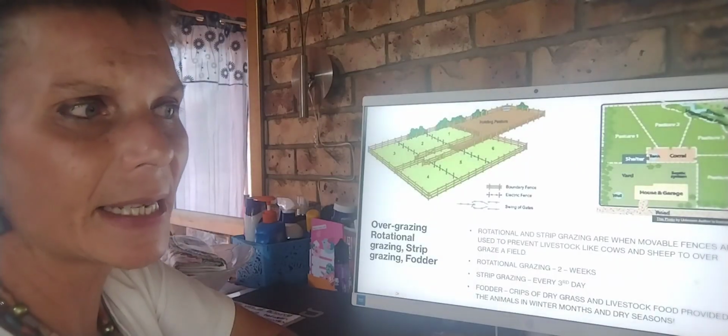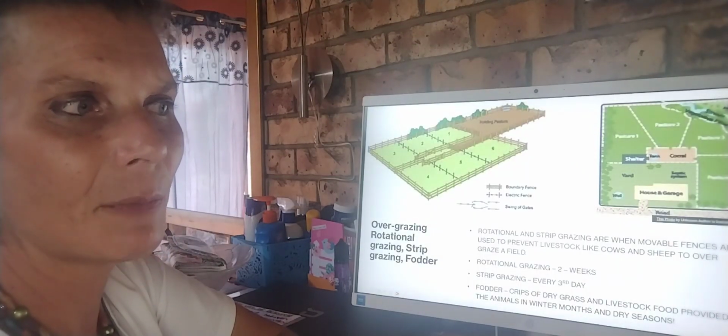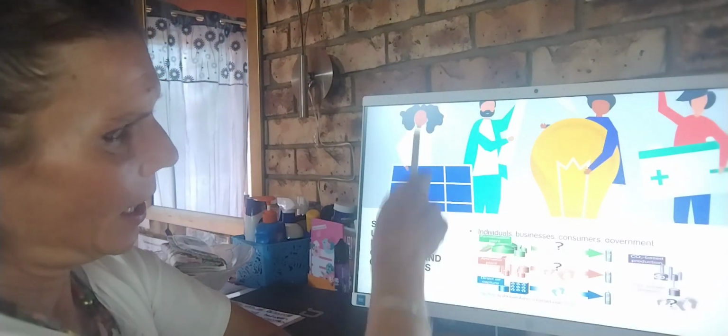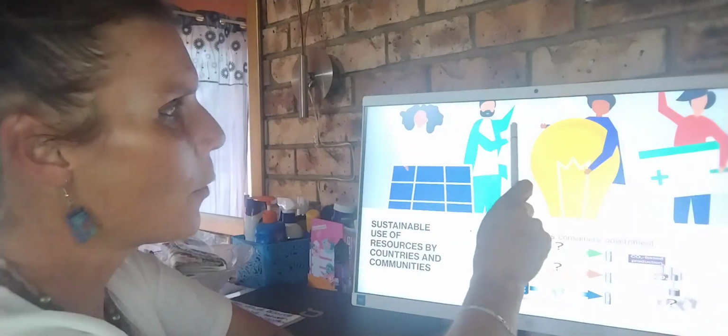Jawel. Humans. Our humans, what can we do? Solar power, wind power, use of water wisely, reduce our carbon footprint by preventing burning too many fossil fuels that create fumes that contain carbon dioxide in the air.